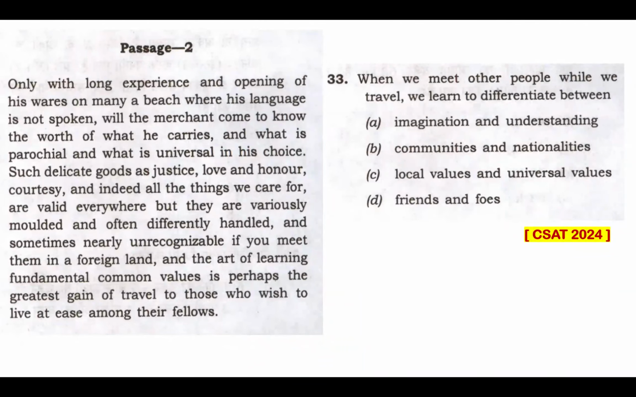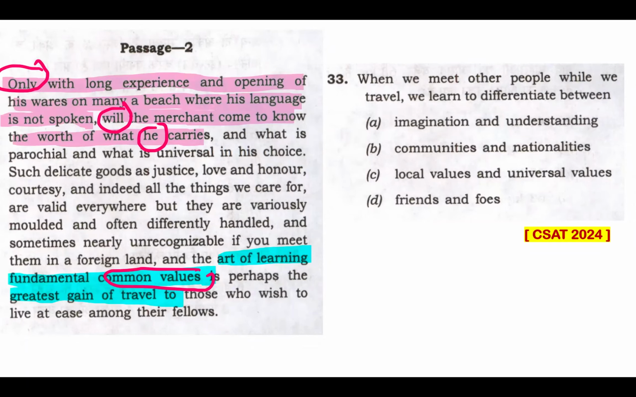Question 33. When we meet other people while we travel, we learn to differentiate between. There are 4 options given. Let me try to get the essence of this passage. Only with long experience and opening of his wares on many a beach where his language is not spoken will the merchant come to know the worth of what he carries. Value, the worth of what one carries.